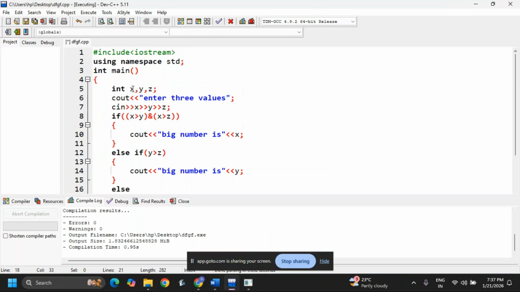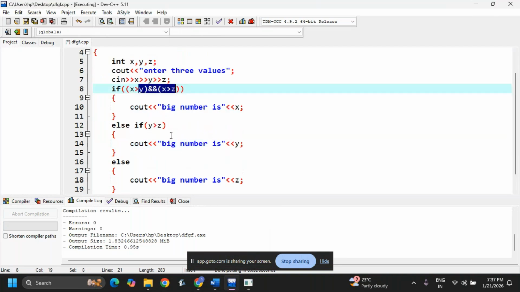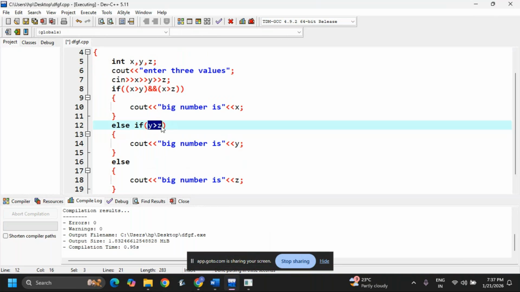Now you can see the code. I'm taking three variables x, y, z. If x greater than y, and here I need to use an AND, this is the logical operator, and this is the conditional operator. When x is greater in the comparison of x with y and x with z, then x is the biggest. Now the comparison is over; for the remaining y and z we need to see which is greater. Now y with z, it prints y or it prints z.